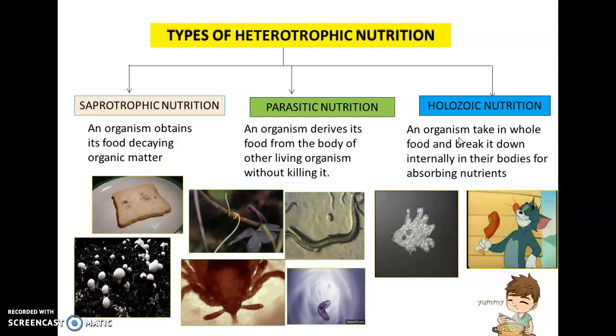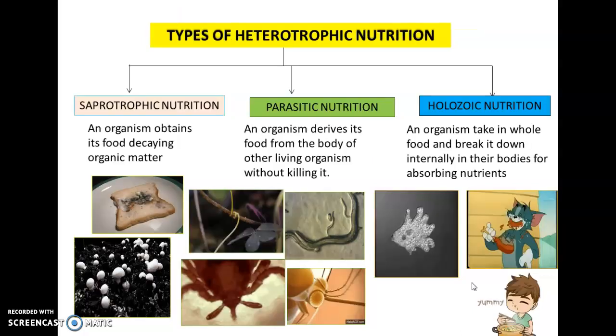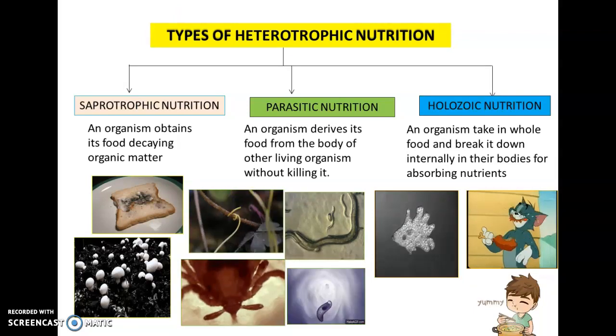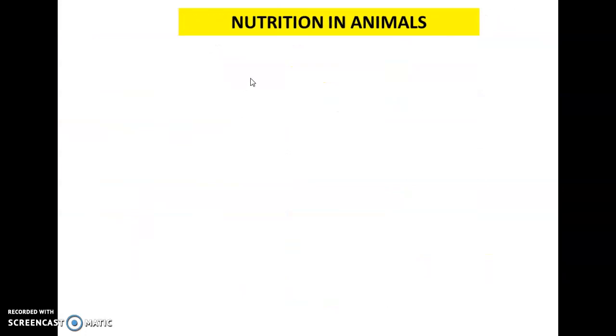Depending upon the food habits, holozoic organisms are divided into three categories. We'll learn it one by one. So, nutrition in animals. As we said, depending on the food habit, holozoic organisms are divided into three categories.